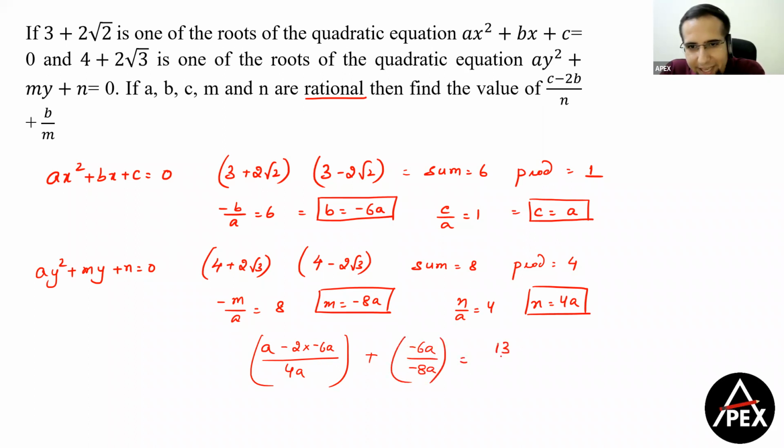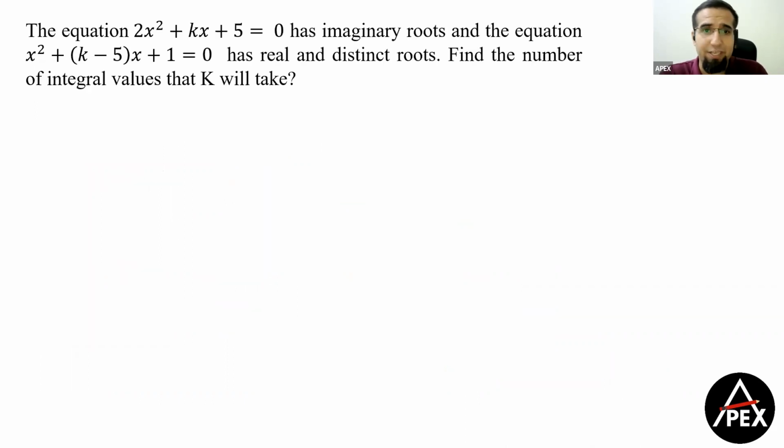So this gives you what, guys? A gets cancelled. This is 13 by 4 plus this is 3 by 4. So we get 16 by 4, or the final value is equal to 4. So 4 should be the answer of this quadratic equation. Clear? Moving to the next question, guys.